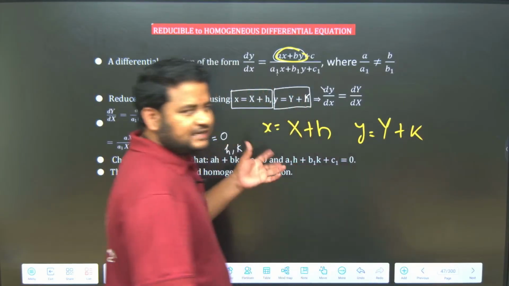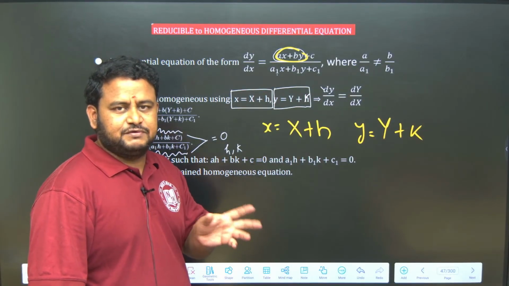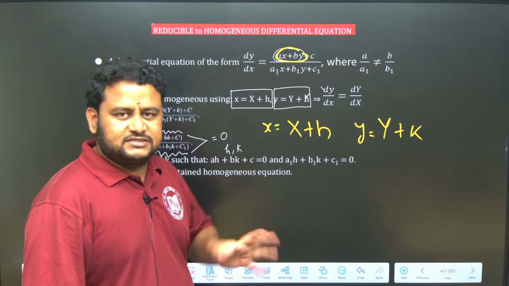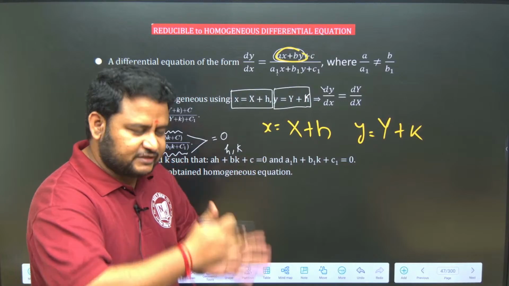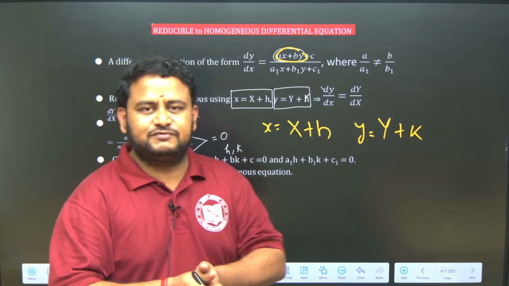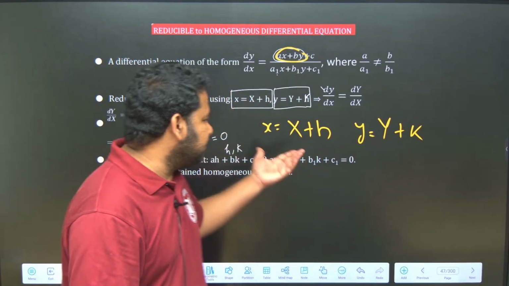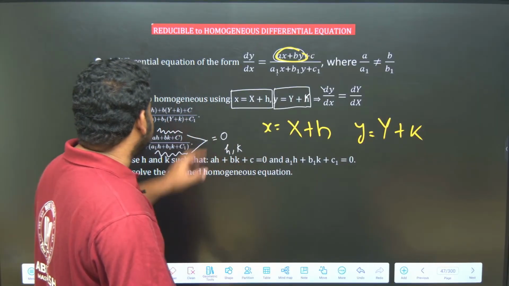This is actually similar to conic sections or circles, where if the center of the circle is moving away from the origin, we take the center as x plus h comma y plus k. That is the meaning of it, or you can also call it parametric form. Then the equation reduces to this form.